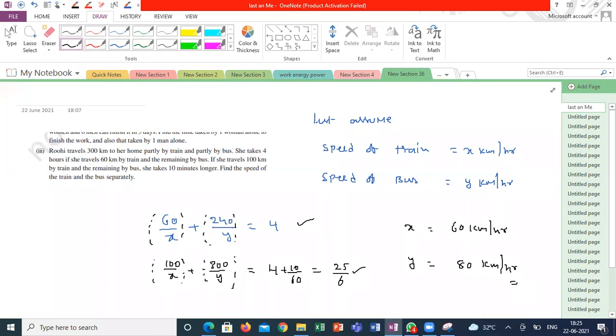Anyone having any doubt how I got these equations? Guys, shall I move to the next question?